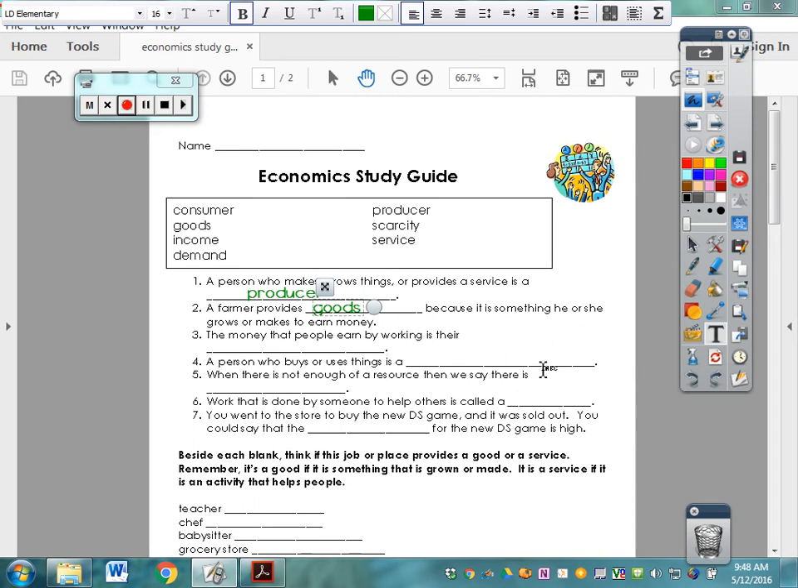Money. The money that people earn by working is their what? And we call this income. That's the word you should have there. Okay? A person who buys or uses things is a blank. This would be someone who uses a service. Maybe they go get their hair done at a salon, or maybe they go get their pet groomed at the groomers, or maybe they go buy a toy at the toy shop or buy a book. You should have the word consumer.